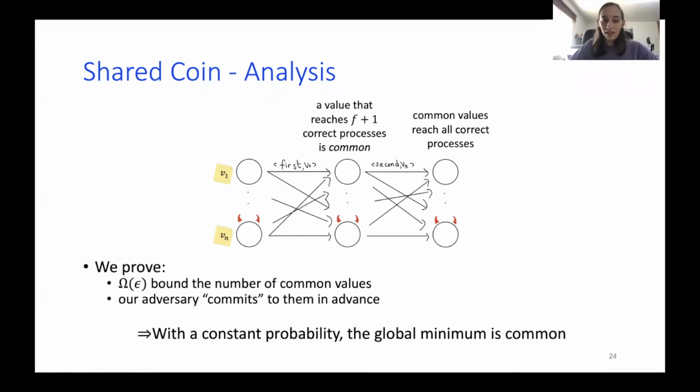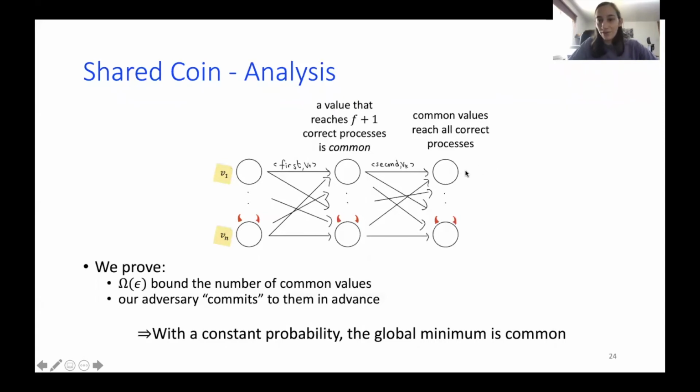And what we prove, and I won't show here today, but it's in the paper, is that using the resilience, if you remember, f equals a third minus epsilon n, the exact epsilon is here to help us bound the number of common values. So let's say I have a total of n initial values. If I could make the number of common values a function of n in some way, linear in n, then I can hopefully get the global minimum value to be one of the common values, meaning it will reach all correct processes.